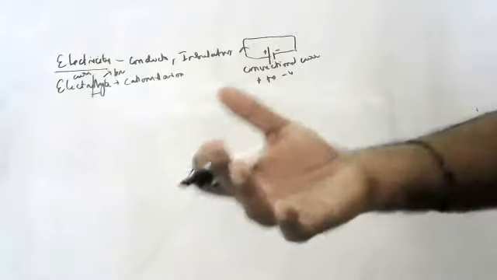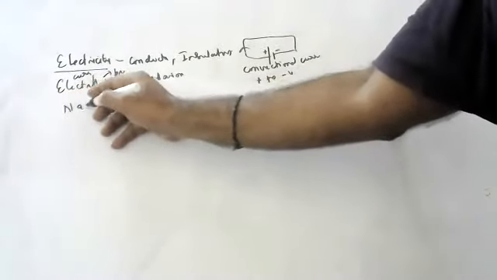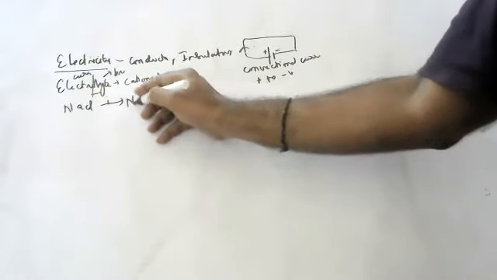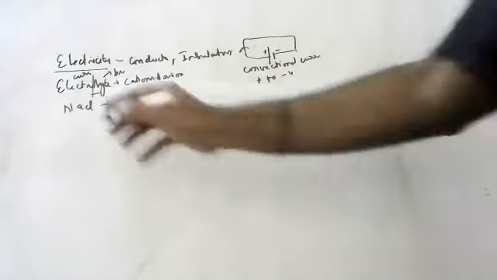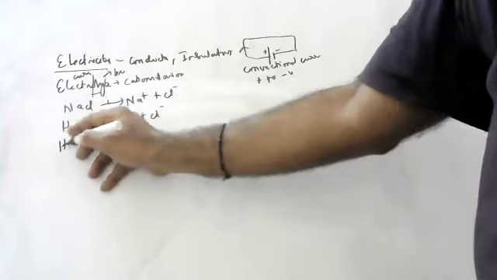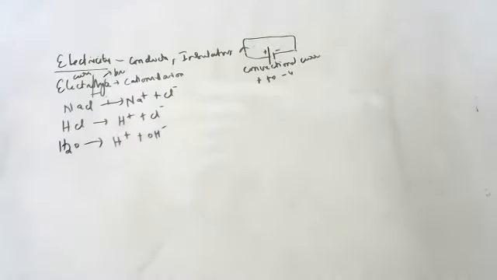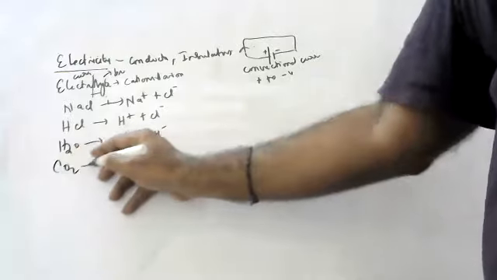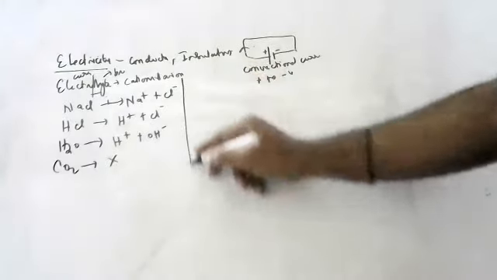Suppose NaCl is there. If you pass current, it will break up into Na plus and Cl minus. Suppose HCl is there. If you pass current, it breaks up into H plus and Cl minus. Suppose water is there. It breaks up into H plus and OH minus. Suppose CO2 is there. If you pass current, it won't break. It's a gas, so it is not called an electrolyte.